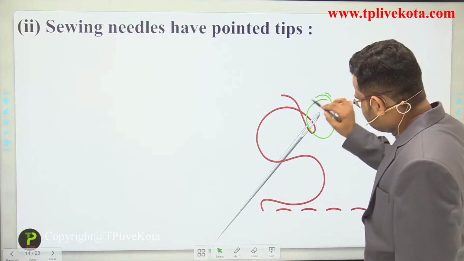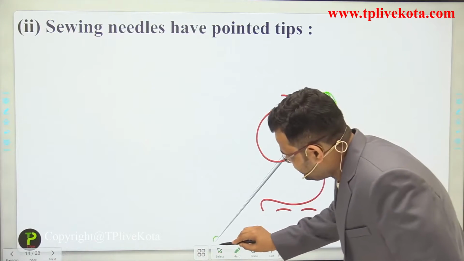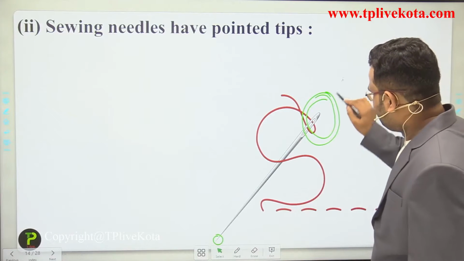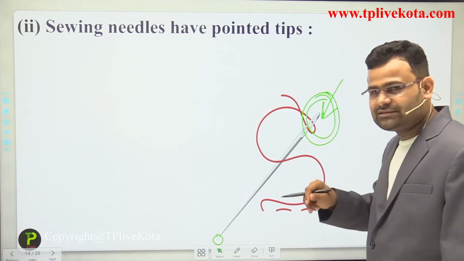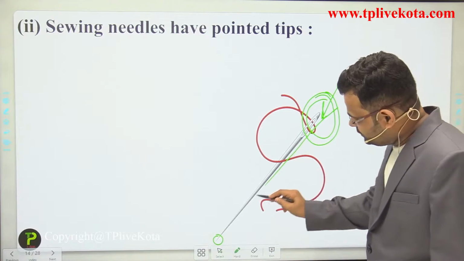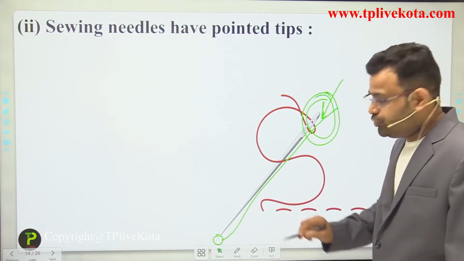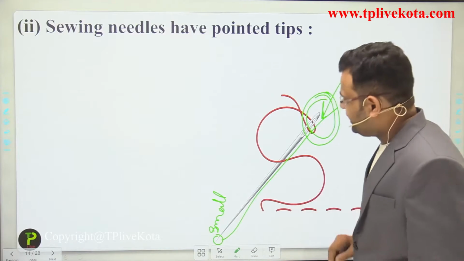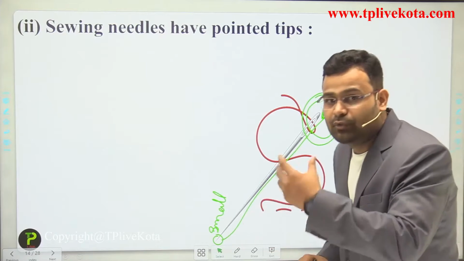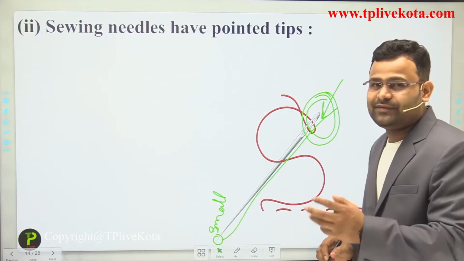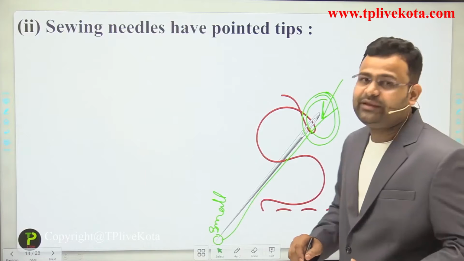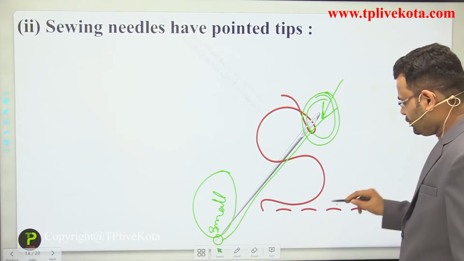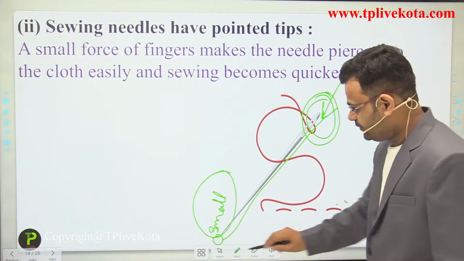That is a maximum area, and that is a small area. When we apply a small force by our fingers, this small force will be transferred to the next point, and due to the small area, this small force has more effect. It means maximum pressure will be here, so we can easily use it on our clothes.